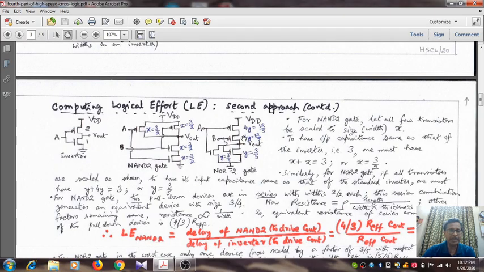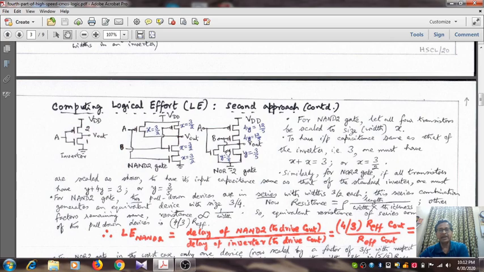This is nothing but Y plus 4Y, or 5Y, which should be equal to 3, because 3 is the input capacitance, meaning the width factor of the standard inverter: 1 for NMOS, 2 for PMOS. The actual input capacitance you get by multiplying it by CG, that is 2 femtofarad per micrometer. So Y plus 4Y should be equal to 3 numerically. That means Y should be 3 by 5.